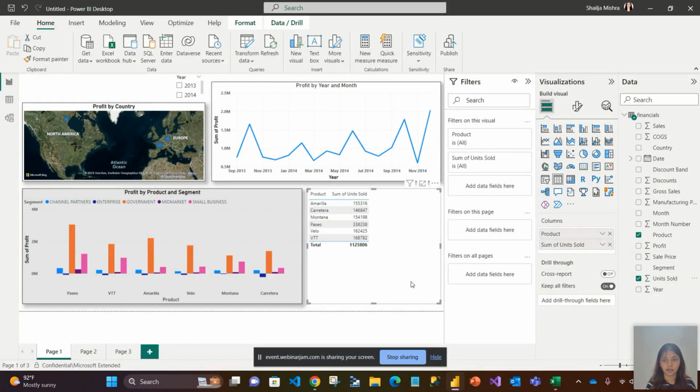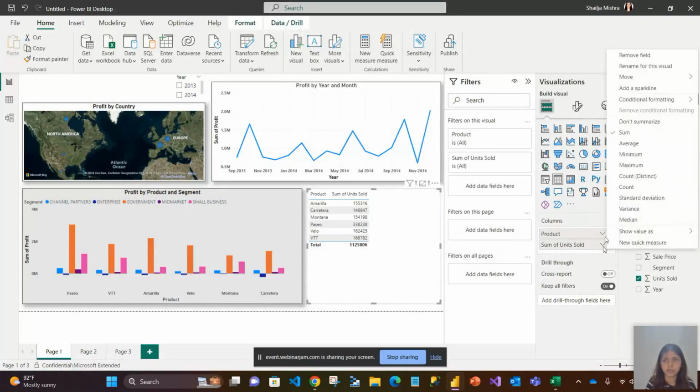Just a point to be noted here, I brought units sold, which is an individual column. What Power BI has done here is it has automatically done the summation, sum of units sold. It has done the summation, and overall, what is the sum? That also it has done. There is nowhere this data available with us where we know the summation as per each product. Also, the total summation, we don't know that already. But just because we created a table, Power BI went ahead and did this calculation for us.